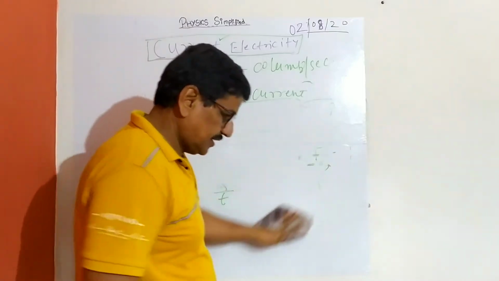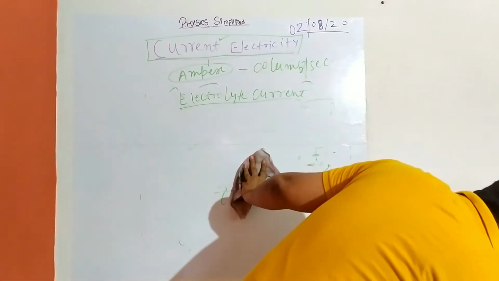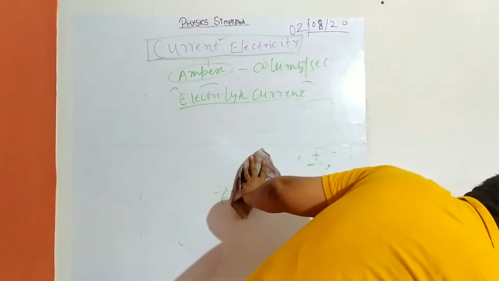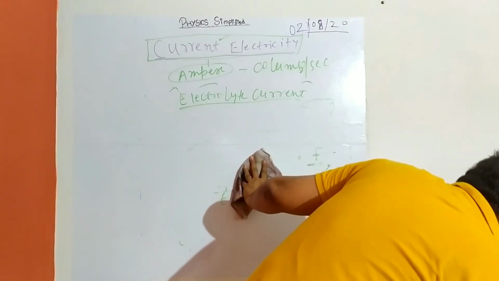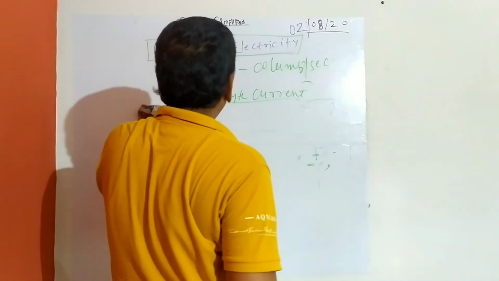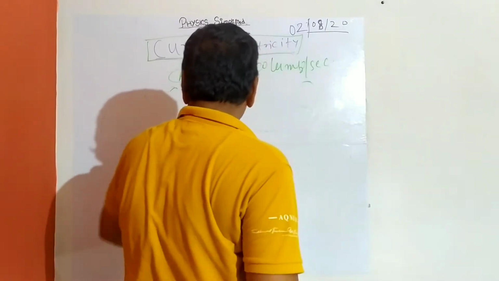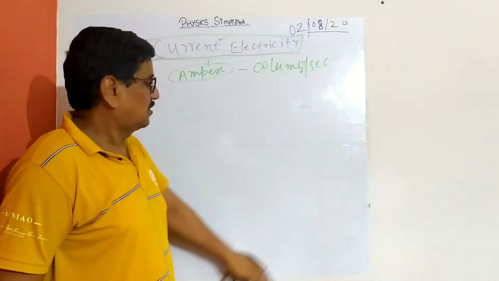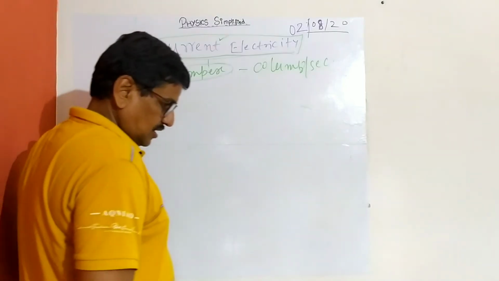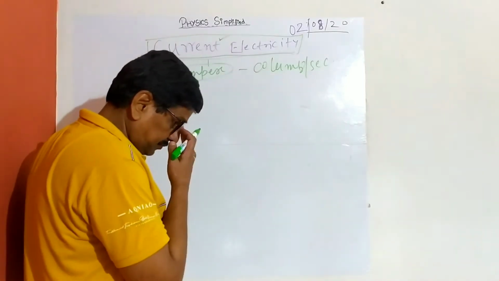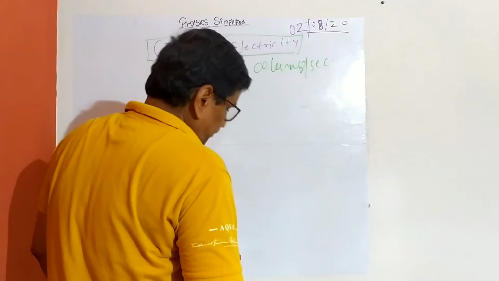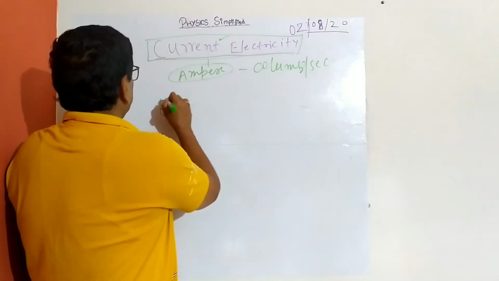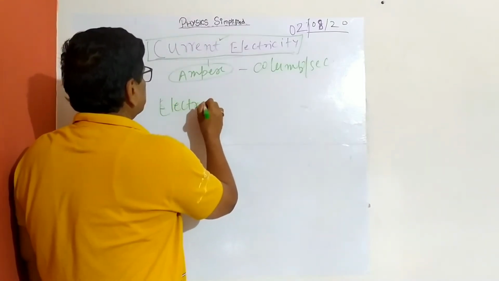Now one more important thing that I have to introduce. How do these electrons flow? Electrons have got two motions.